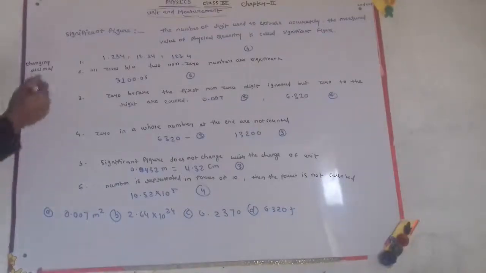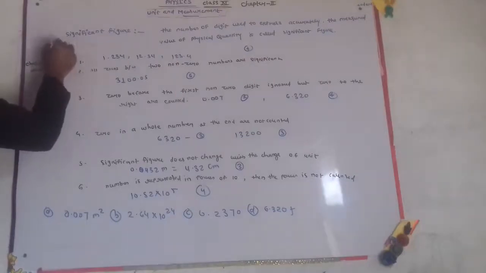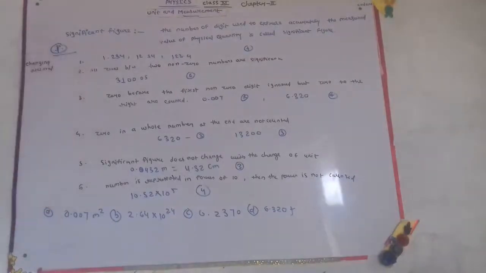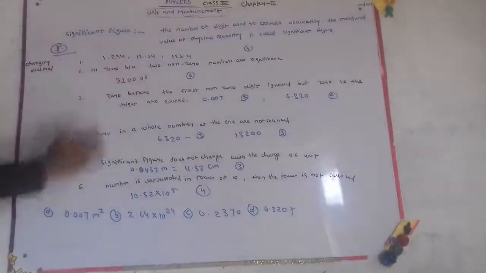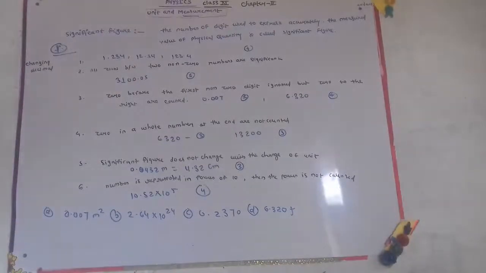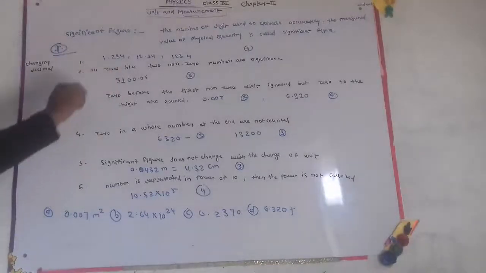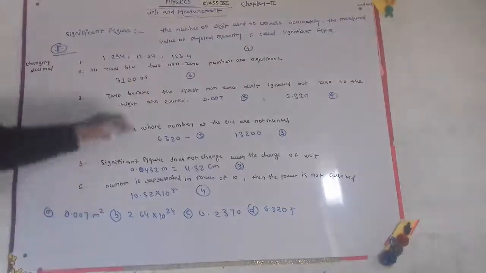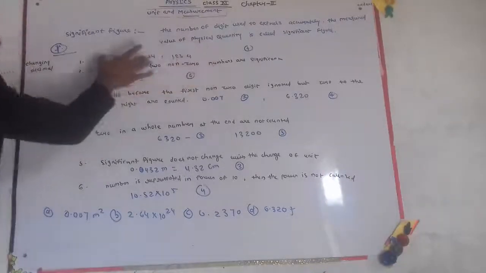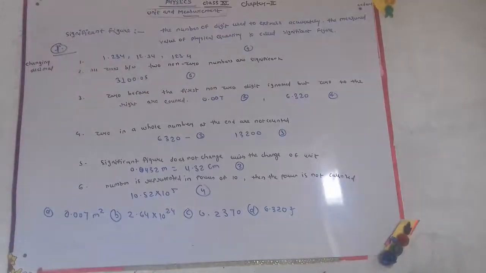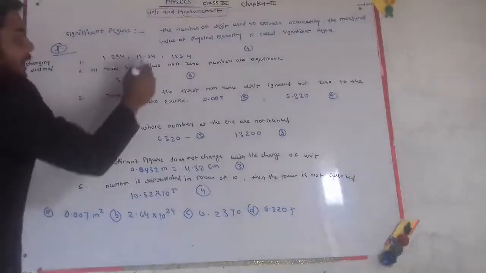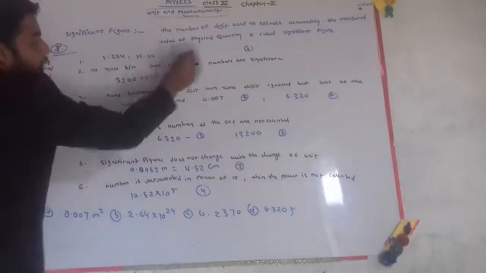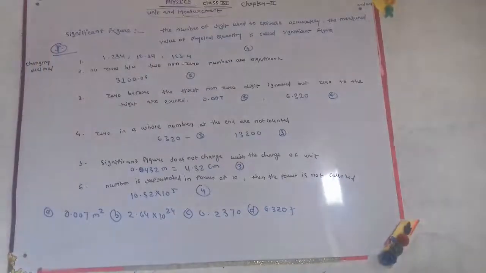There are some properties and rules you can use to determine significant figures. The first rule is that changing the decimal does not change the significant figures. You can see 1.234, 12.34, and 123.4. We are changing the decimal, but the significant figures will not change, because each has 4 digits, so the significant figures will be 4.